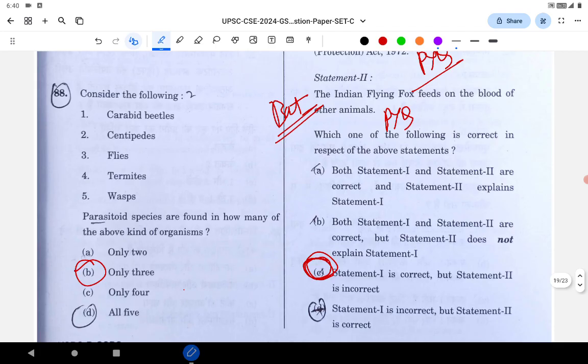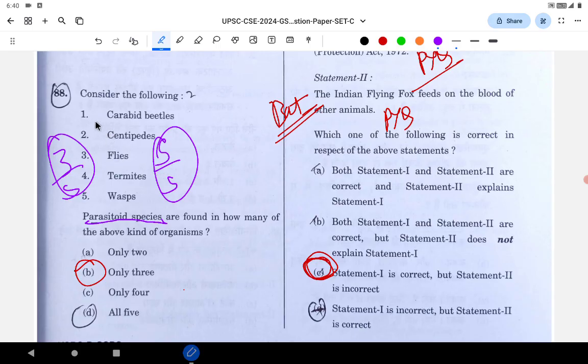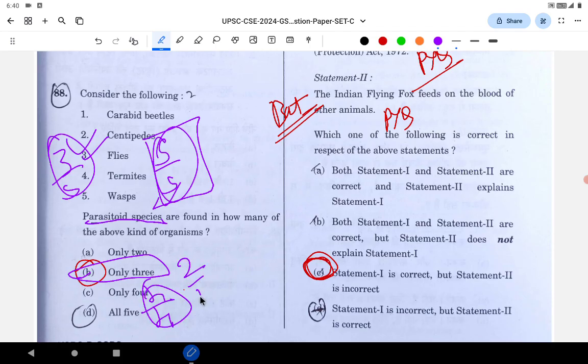Next they have given one word 5. Which one of the following is a parasitoid species? See, whenever they give one word 5, either all 5 out of 5 will be the answer or 3 out of 5 will be the answer. Very rarely will 5 out of 5 be the answer, so it usually will be 3. Again a trick: when they give 4 statements with one word, either 4 out of 4 will be correct or 2 out of 4 will be correct. If you want to take a risk, otherwise you can leave this question, or if you know, you mark it.